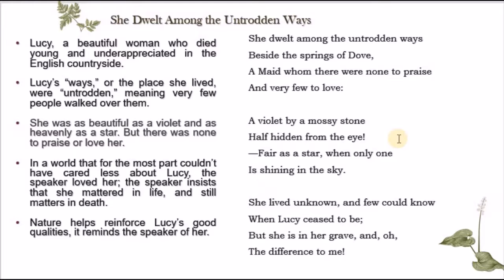So such people who appreciate nature, who are as beautiful, graceful, unique as Lucy, it's very hard for them to find a place in such a society. That's why they go back to nature, because only in nature can their qualities be enhanced and reinforced. And if you notice the comparisons here in this second stanza, Wordsworth is using images from nature. He's comparing Lucy to elements of nature, a violet, a star. These are things that we find in nature.